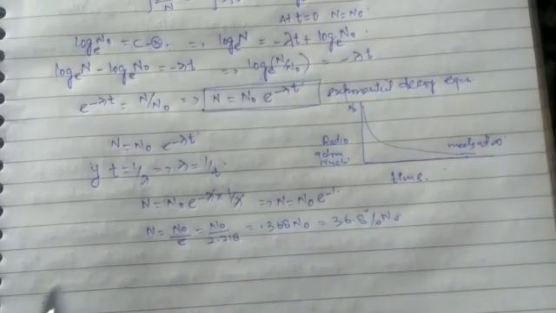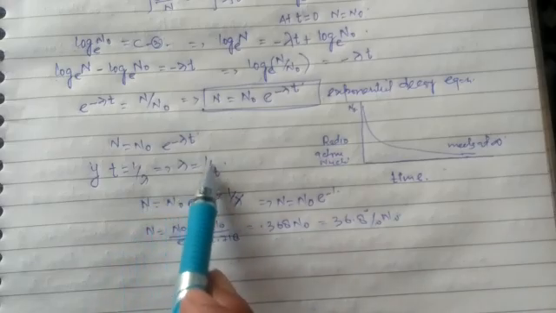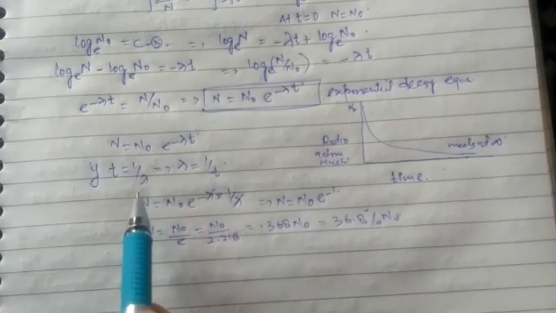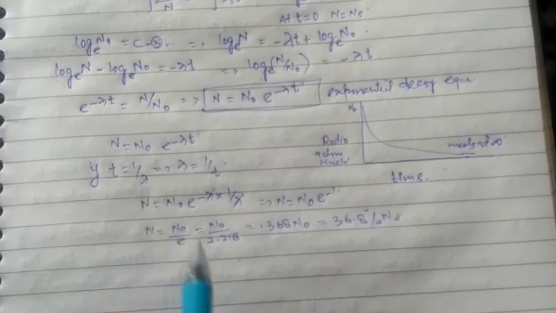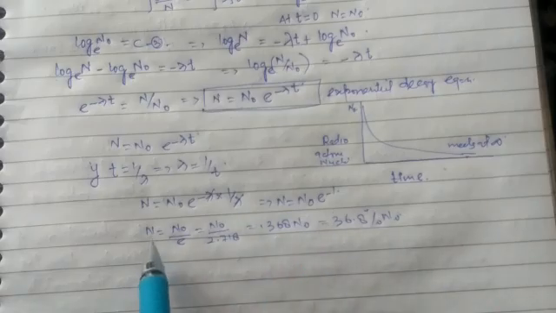So n is equal to 36.8% when lambda is equal to the reciprocal of time. Thus you can say the decay constant is the reciprocal of the time during which the number of atoms in the radioactive substance reduces to 36.8% of n naught.